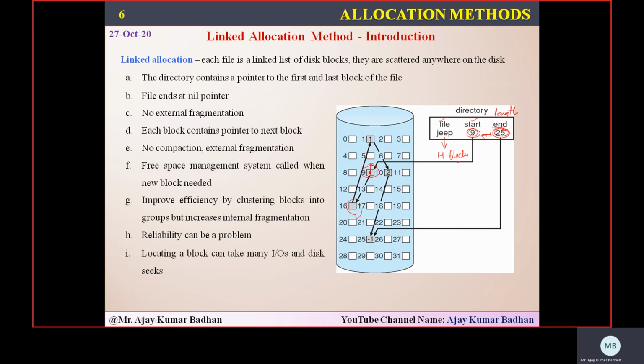Now, how does the system remember what the next block is? Among this particular block 9, let us suppose this block has a size of 512 kilobytes. Among them, 4 bytes are reserved for a pointer. And within those 4 bytes, we will have the next address, that is 16. And once 16 comes up, you will be storing the information.